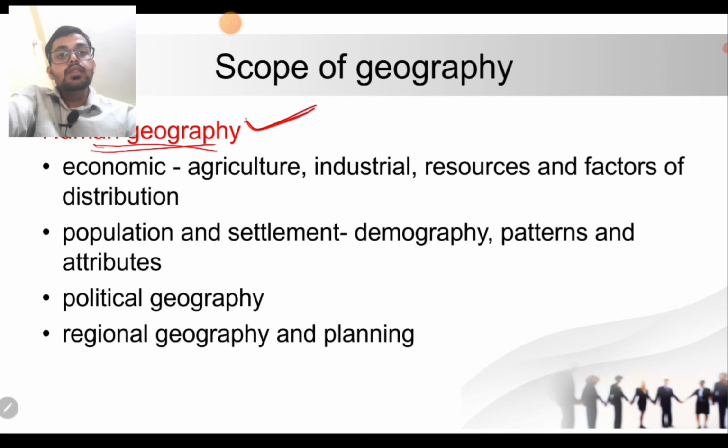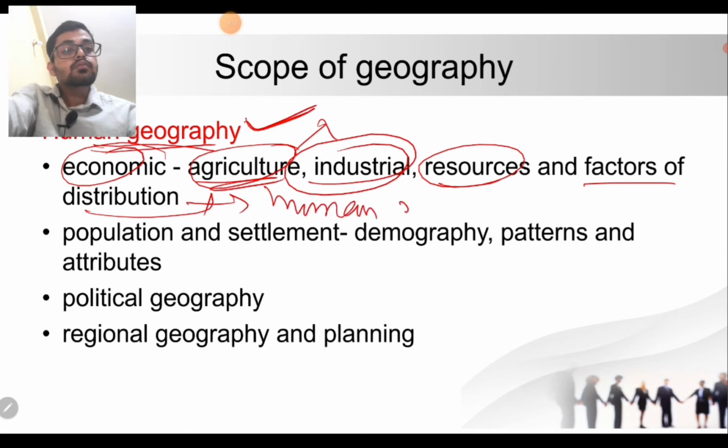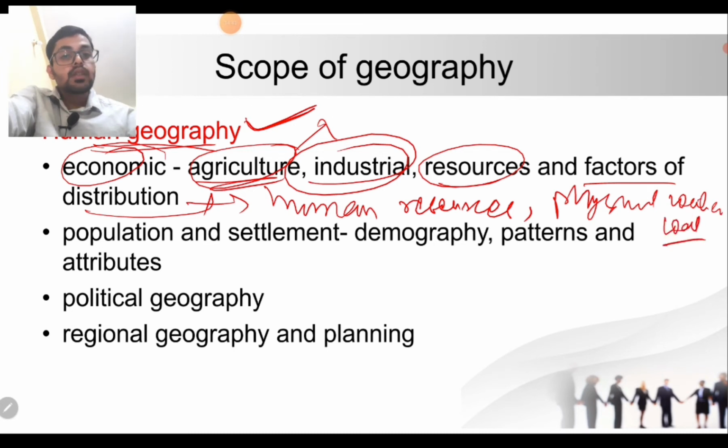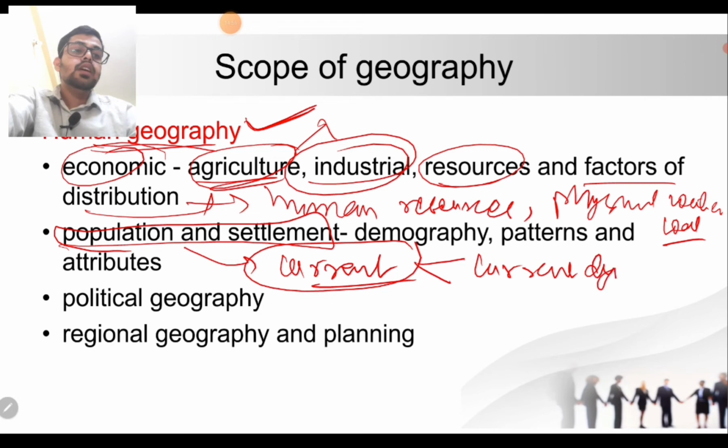It also has human geography that includes agriculture location, the factors affecting agriculture, industries, resource distribution, and the factors affecting various resources. This also includes human resources, and physical resources like water and coal. And in population and settlement geography, most of the questions are current-based. So we have to mostly focus on the current dynamics that are happening around us.